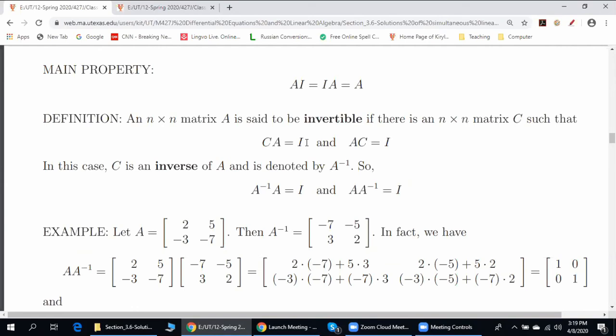Yeah, so say we did find a matrix C. And A was invertible, would C always be A to negative 1, the inverse of A? It's not like always. If a matrix C that satisfies both properties exists, we can denote matrix C by this. Oh, okay. Just a new notation. Did I answer your question? Yes.